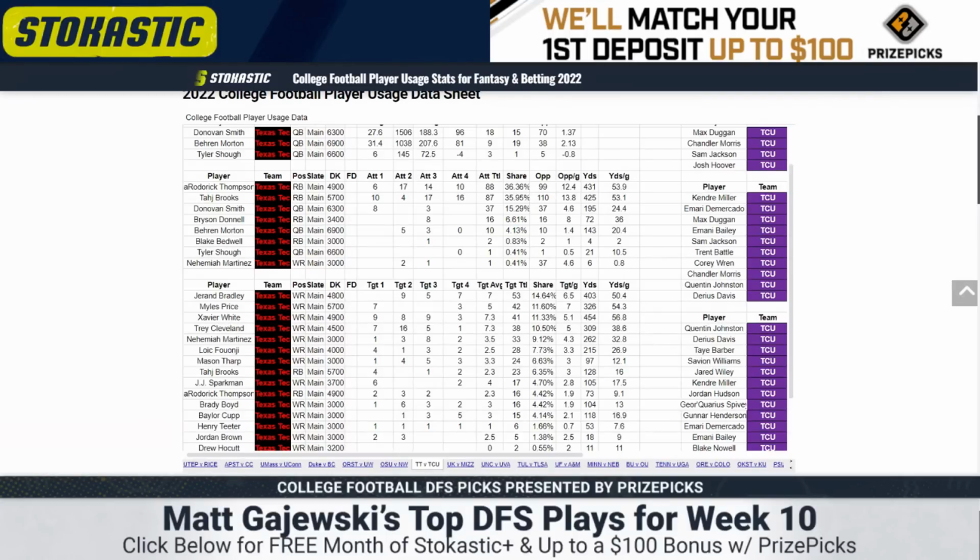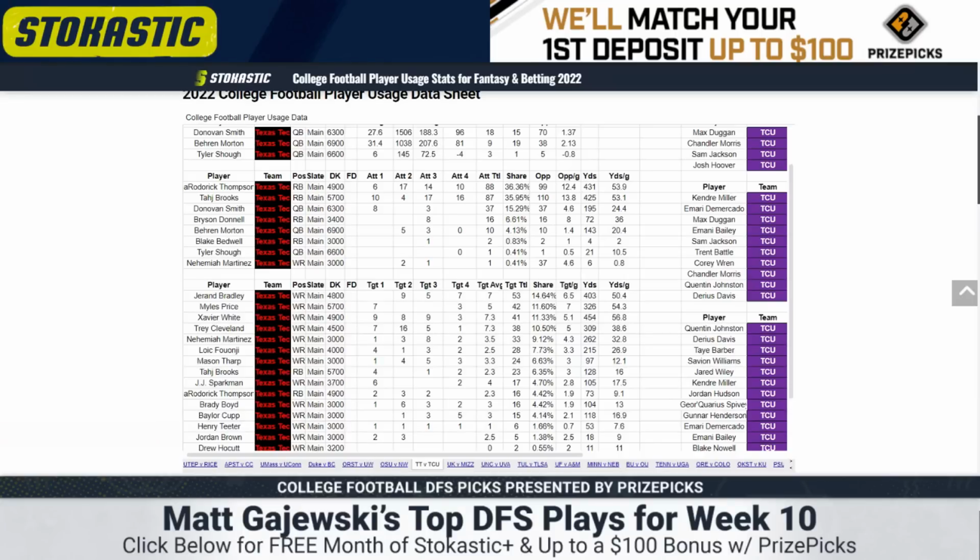But Jaron Bradley led the team in targets, only 46% route rate. Trey Cleveland only had 1 target, but he led the team in routes, 69%. I think he's live. Miles Price should play more, coming a little bit up in the future because he's coming off the injury. 40% route rate. Xavier White, 33%. Nehemiah Martinez, 37.5%. Louis Fungi, 43.5%. He's not very good, so I wouldn't probably play him. But ultimately, all this to say, it's a nasty rotation for these guys.